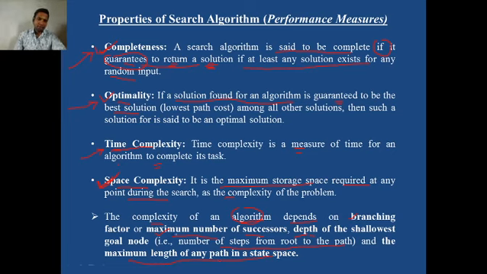So what you have to remember is, whenever we study the search algorithms in the next lectures, we always compare or evaluate their performance with the help of four parameters: completeness, optimality, time complexity, and space complexity.